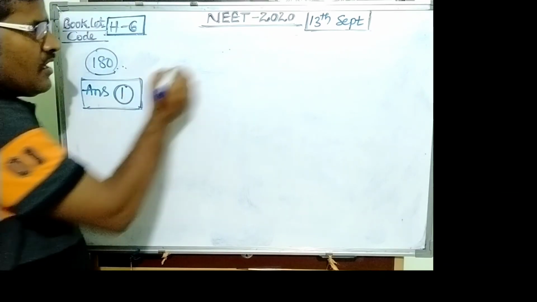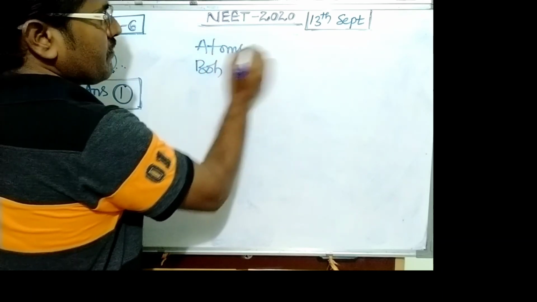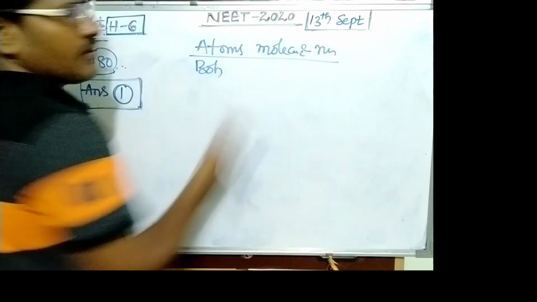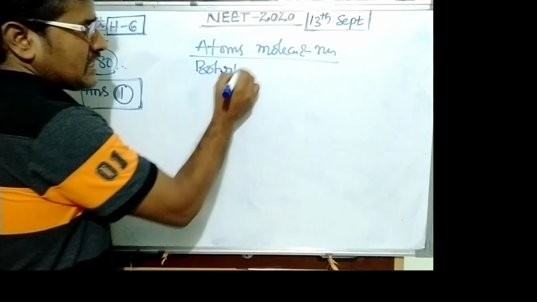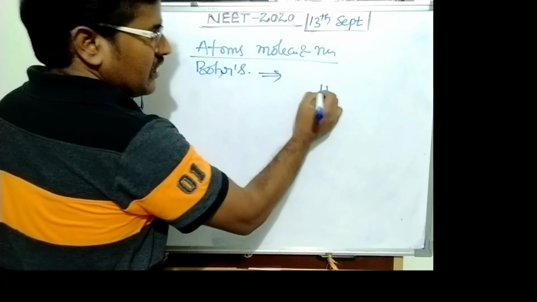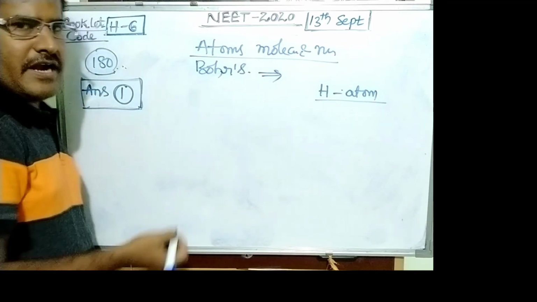Now Bohr's postulates, which is from the atoms, molecules and nuclei topic. There are 3 postulates. These postulates are perfectly obeyed only by the hydrogen atom, that means an atom with a single electron in the outer orbit.